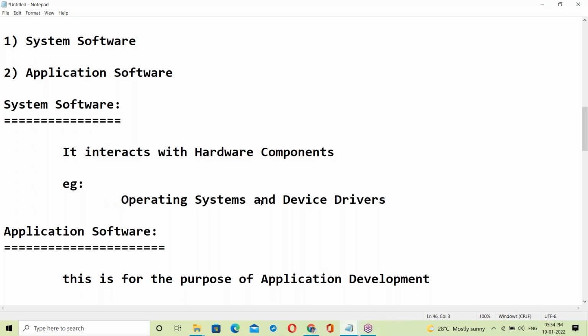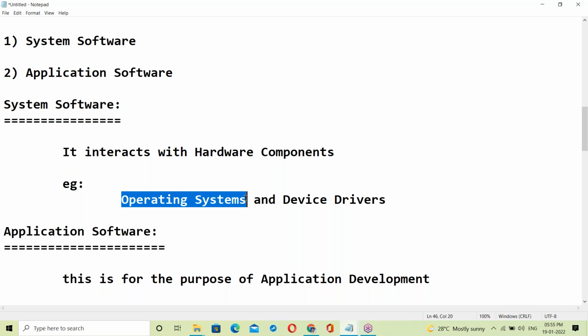See, only the OS can interact with hardware. Of course, device drivers are part of the OS. Device drivers are part of operating systems. So only the OS interacts with hardware. Others cannot. So except the OS, all are application software.